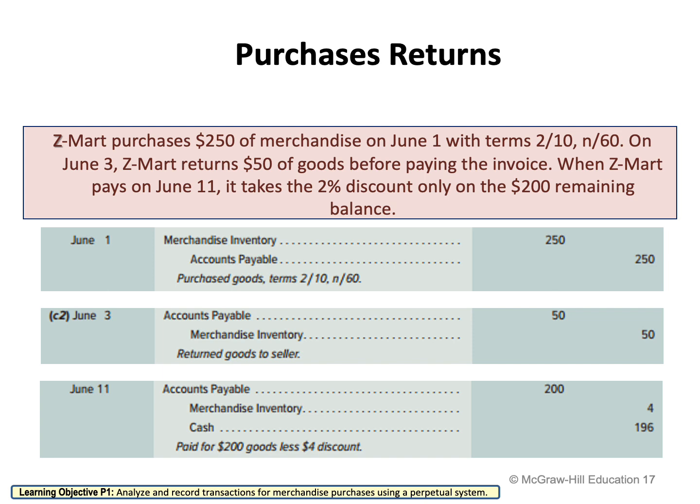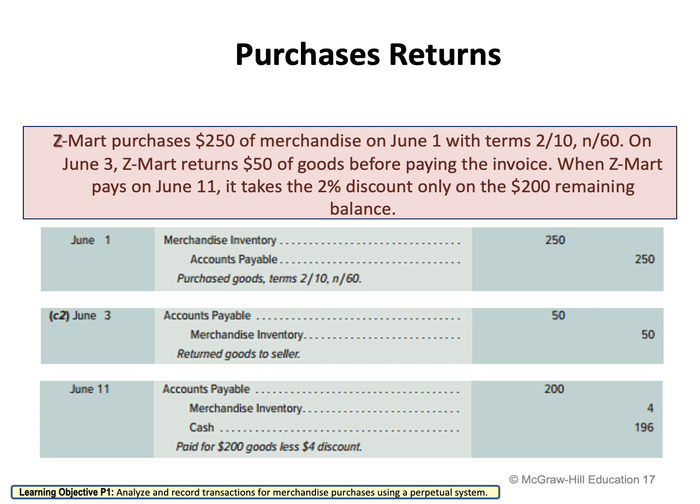So from the 1st of June till the 11th of June is 10 days. If they pay within 10 days, going back to the credit term here, they're going to have a discount. Why? Because the credit term says that if we pay within 10 days, I'm going to get a 2% discount. And yes, Zmart is going to pay on June 11, 10 days from June 1st, so they will have a discount here.